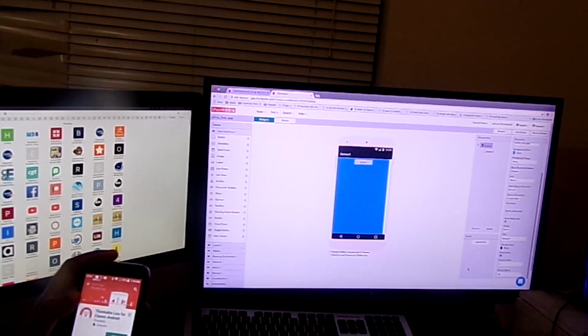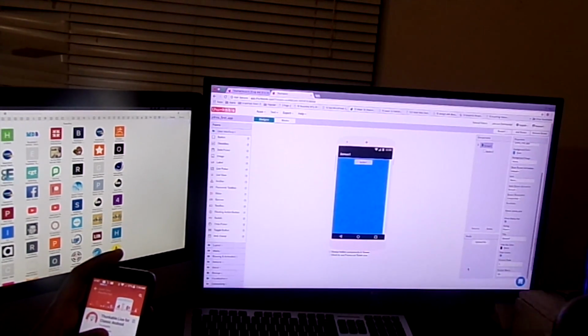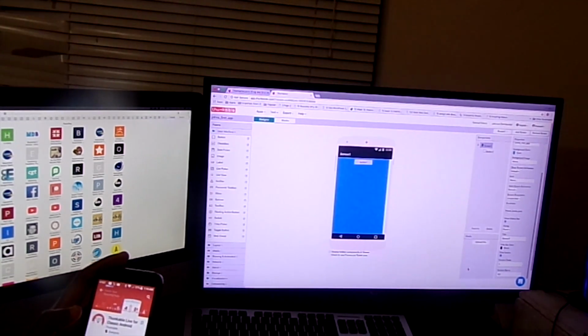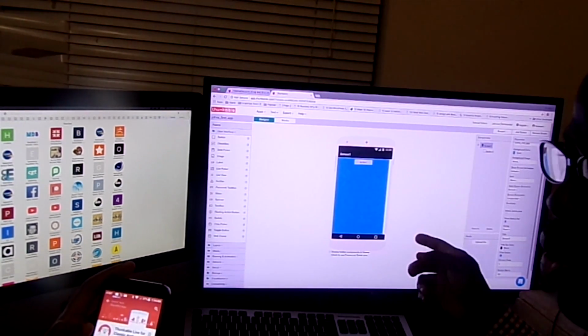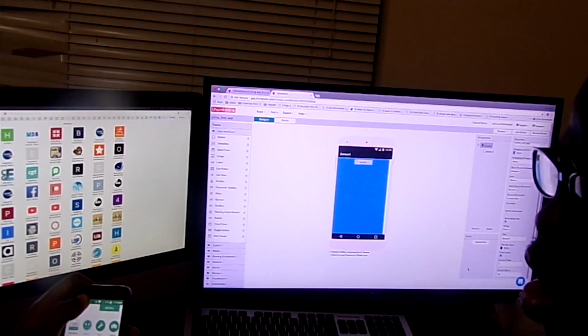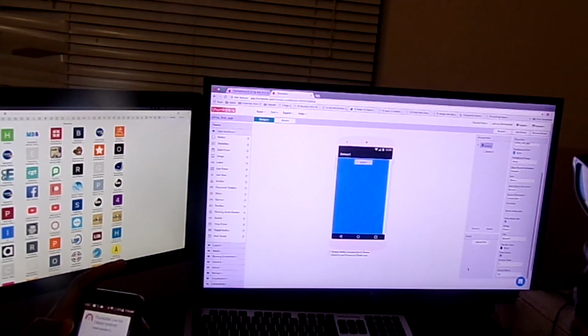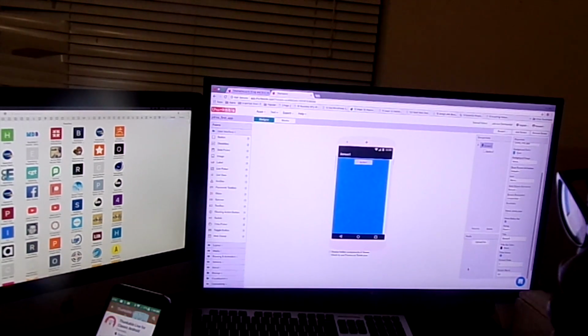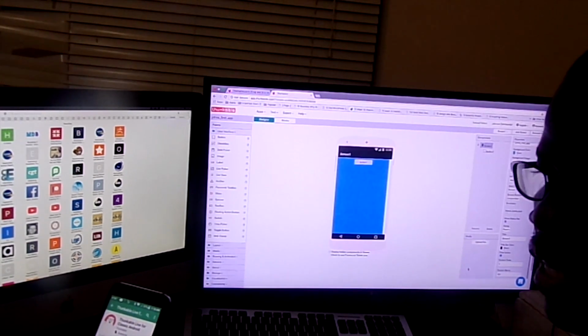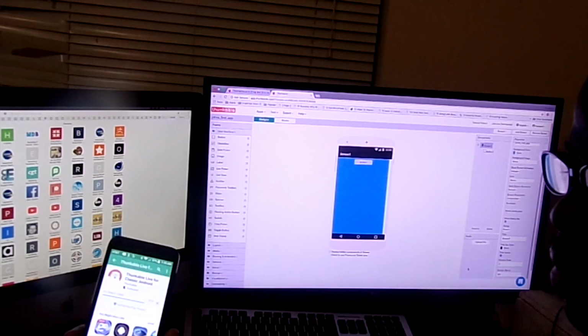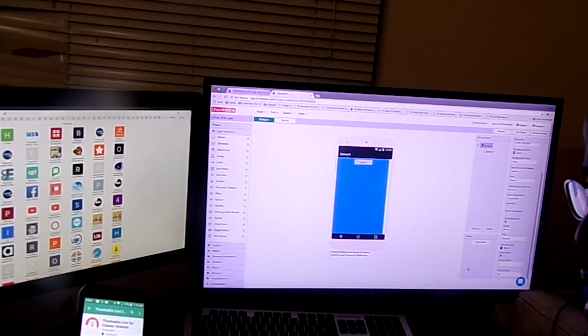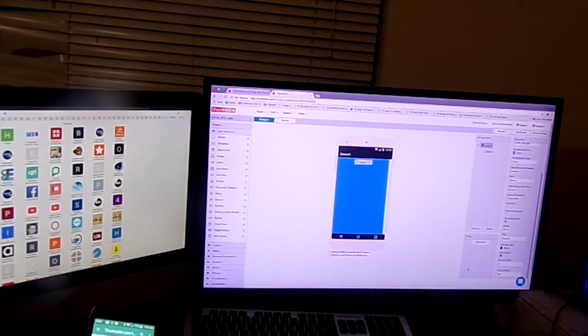Alright, so what does this enable you to do? This app enables you to preview your app on your phone. So this is your phone, right? We'll be able to preview your app on this phone as soon as the app finishes installing. Right now it's telling us that it is installing. So while it's doing that, let's continue.